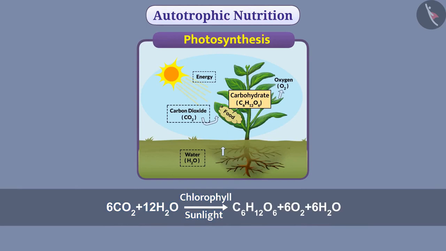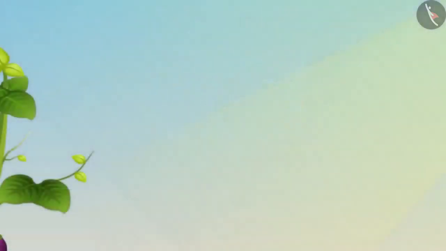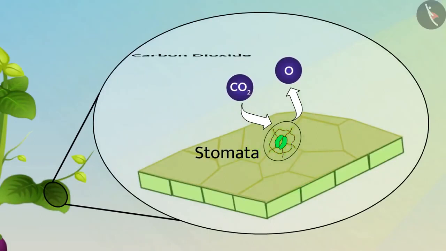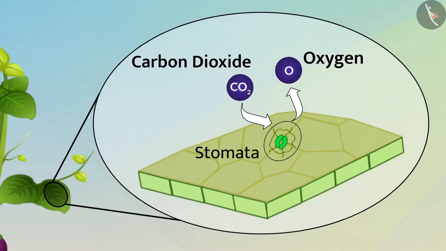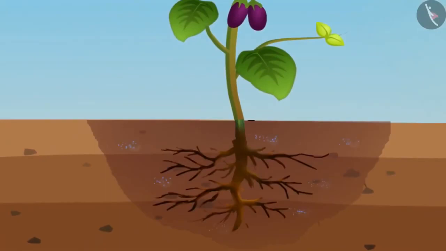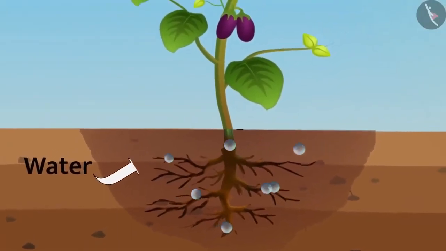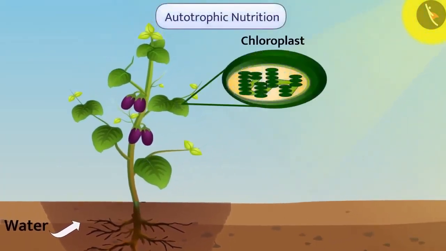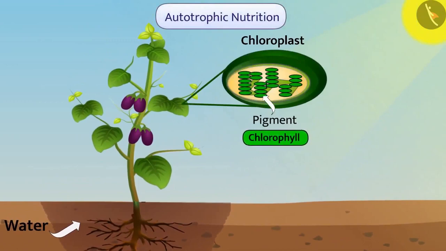Let's understand its process. On the leaf surface, there are microscopic pores that are called stomata. Stomata exchange gases. With their help, carbon dioxide is taken from the air and oxygen is released into the air. Similarly, the roots of the plant absorb water from the soil and send it upward so that the water requirement can be fulfilled. Green leaves have chloroplasts that contain a pigment called chlorophyll. During photosynthesis, chlorophyll absorbs light energy.